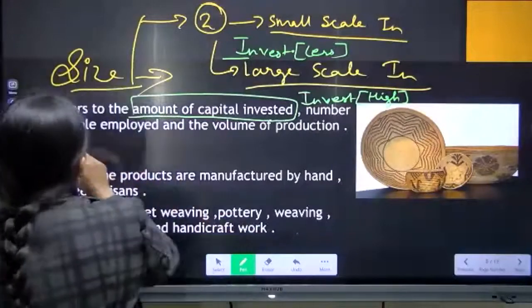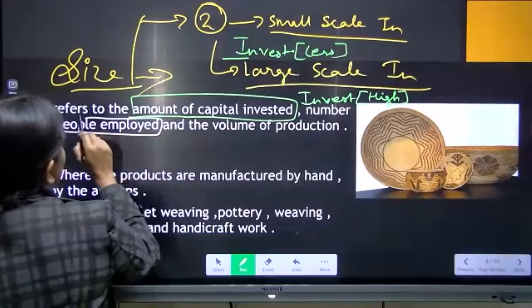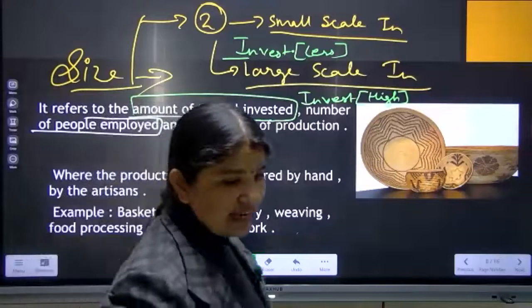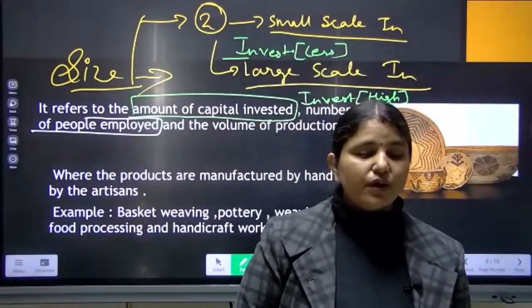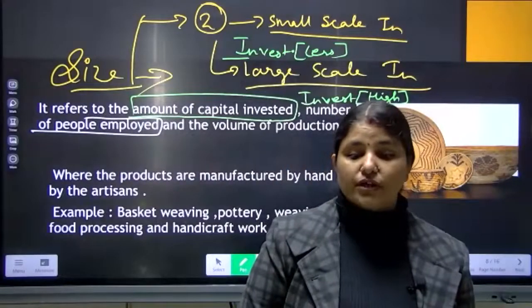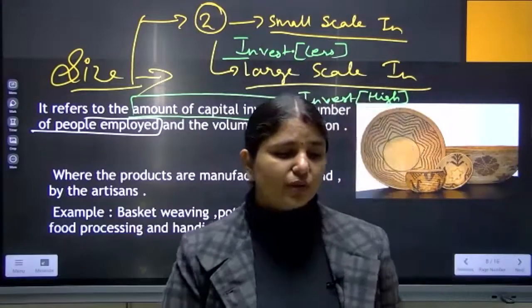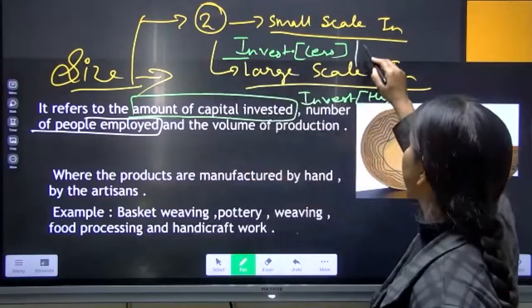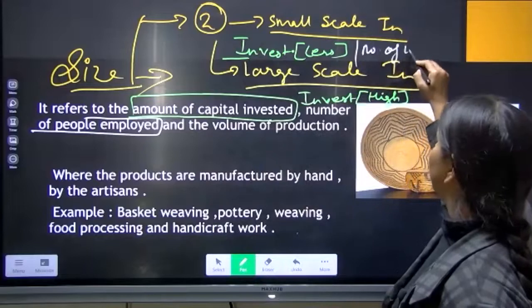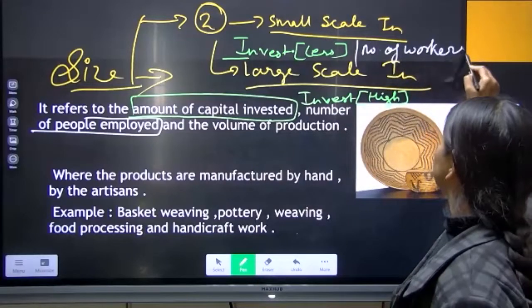After that, the number of people employed. In small scale industries, the number of workers who will work with you will be less.